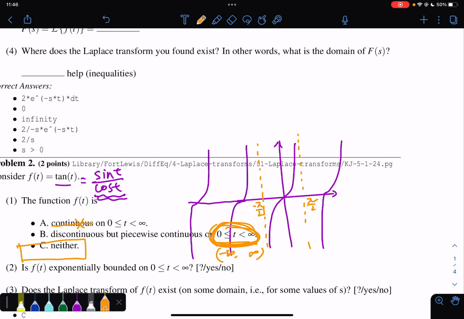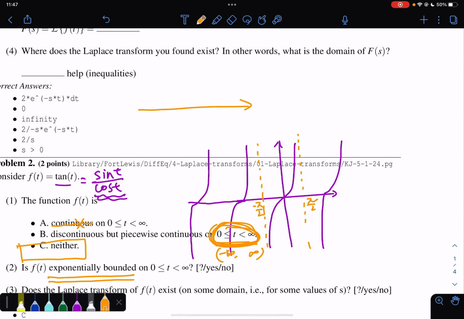And is this function exponentially bounded? The definition of exponentially bounded we discussed in our class notes, in the section which introduces the Laplace transform. I highly recommend you go back to the notes. It's towards the end of the section. The naive way of understanding a function being exponentially bounded is that the graph of the function, if we take the absolute value of it, is always below the graph of an exponential function.